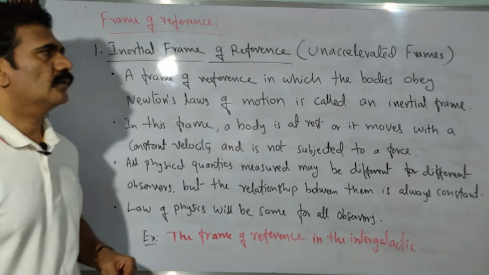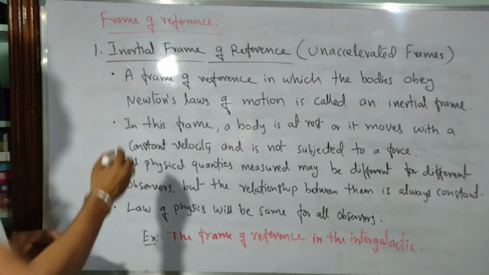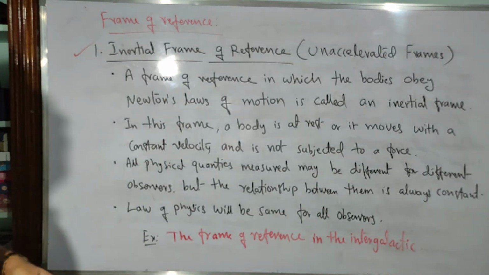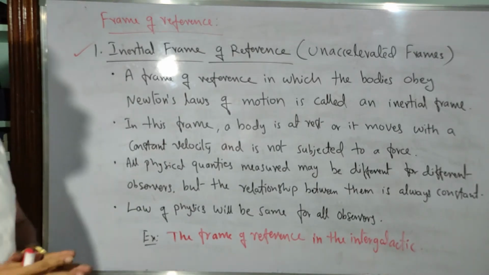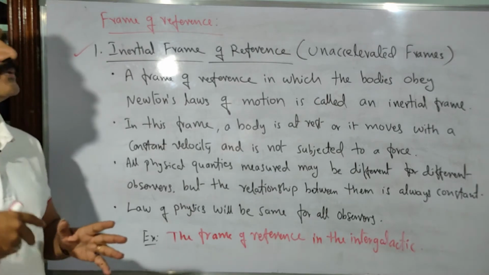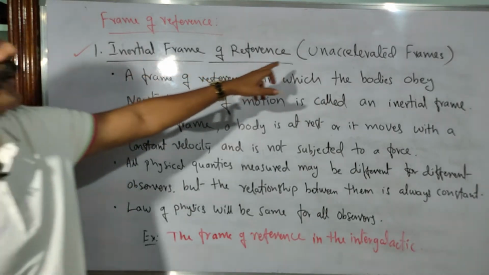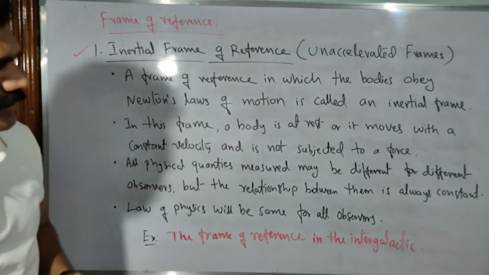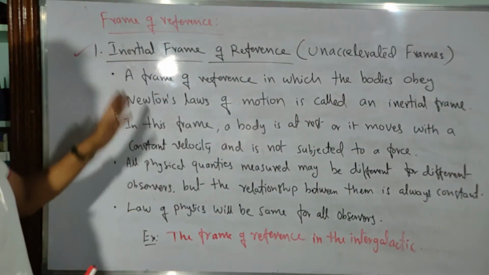Now let us see the main points to be noted under the inertial frame of reference. The things are considered unaccelerated, so the frame of reference is said to be an unaccelerated frame. Look at some points to understand how the inertial frame of reference works.